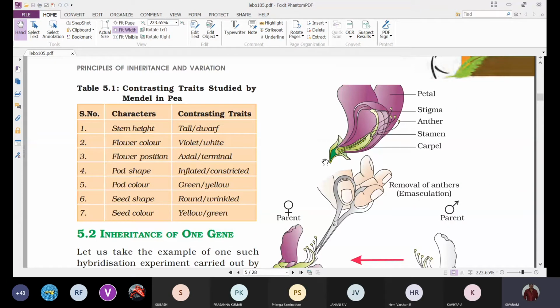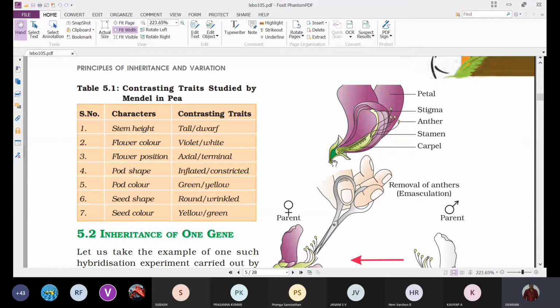Here we can see the flowers are bisexual flowers. One thing you have to remember: the garden pea plant produces bisexual flowers. So if you want to undergo controlled cross pollination, we have to undergo emasculation.